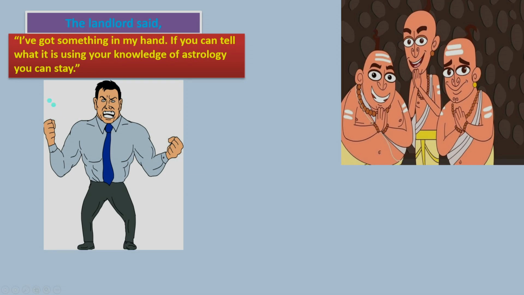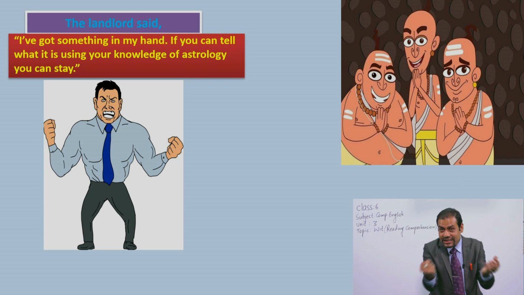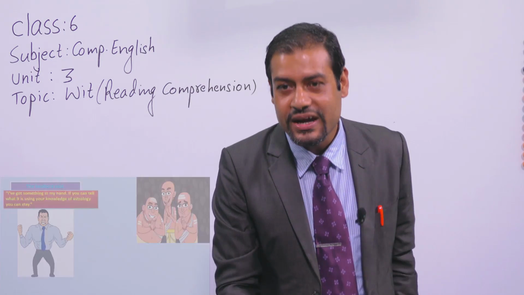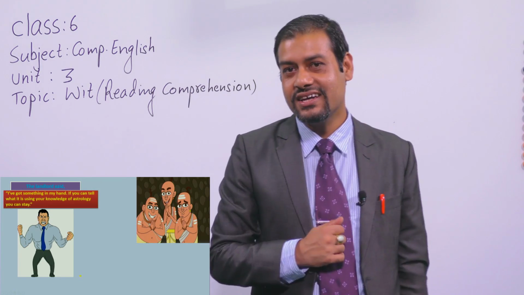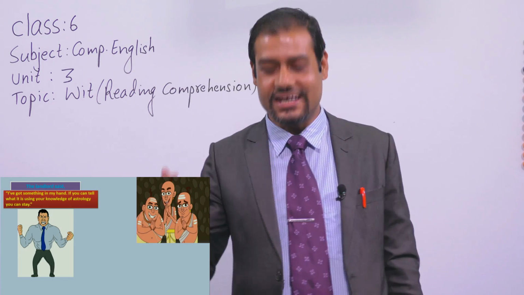See, the landlord said, "I have got something in my hand. If you can tell what it is using your knowledge of astrology, you can stay." Now the landlord said, look at my hand, okay? And he made a fist like this, and he said that if they could tell his future, they could tell what he had in his fist, in his hand, okay? So what do you guess? Do you think that the Brahmins could tell what was there in his hand? You guess, okay? Now, I am going to show you again. Are you interested? All right.